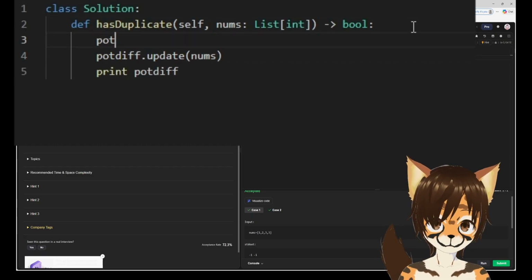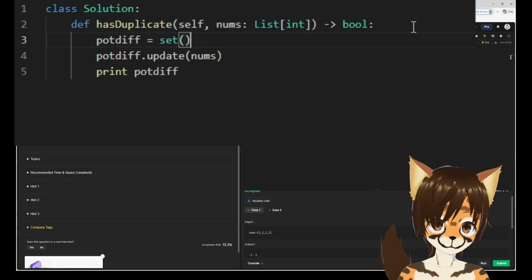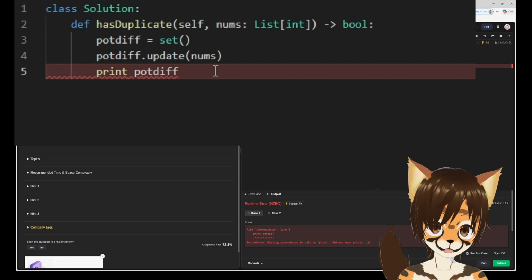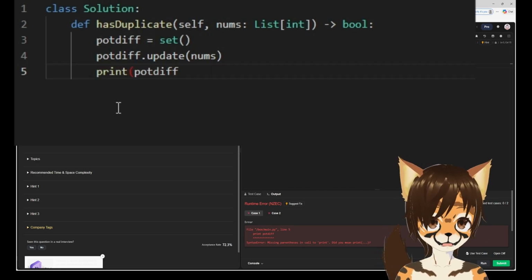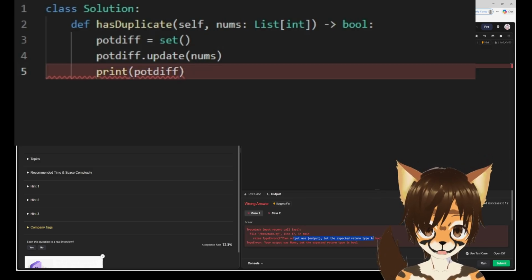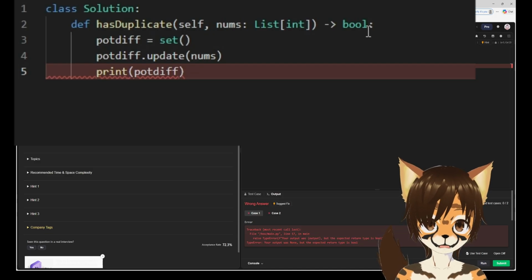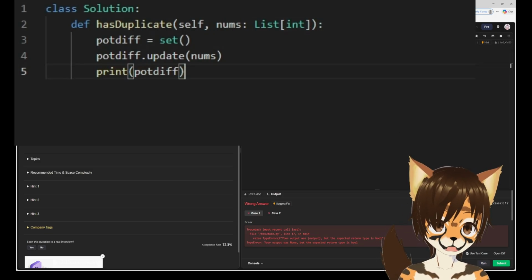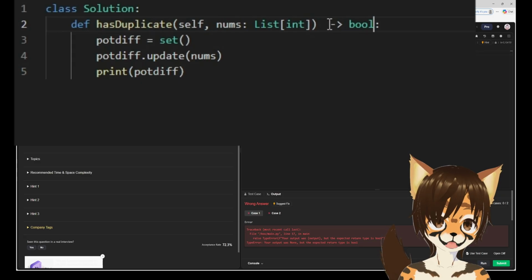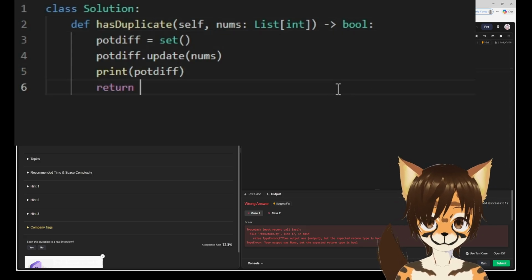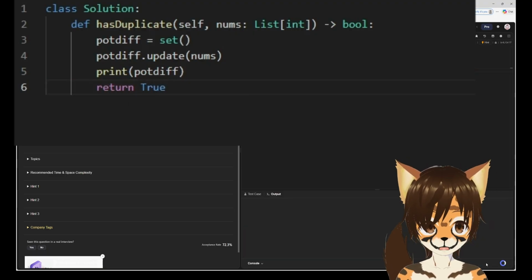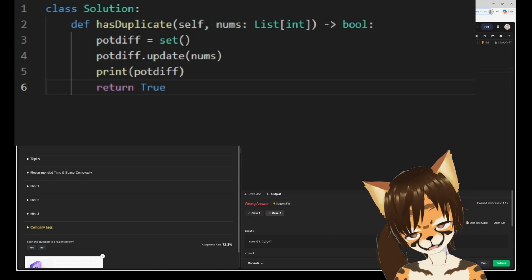Or hold on, wait. Let's have that, and then, hey, we want... Oh, right. The one time I need parentheses in Python. Run. What do you want? Oh, yeah, right. Let's ignore that for now. What do you want with it? Oh, it's asking for a bool when it does that. I don't know. Return true. Case sensitive. There you go. Are you happy now? Alright, so hey, we got case number 1 right.